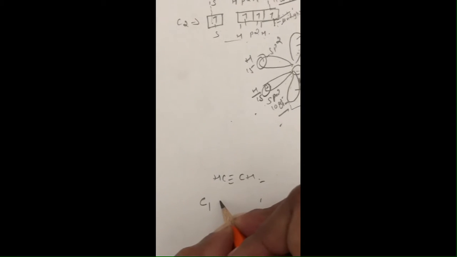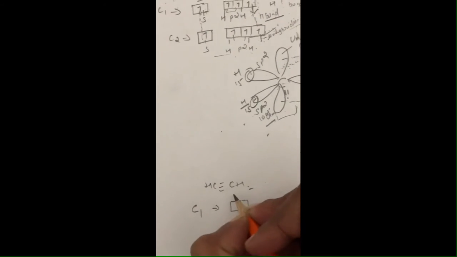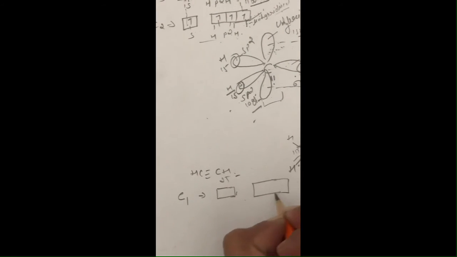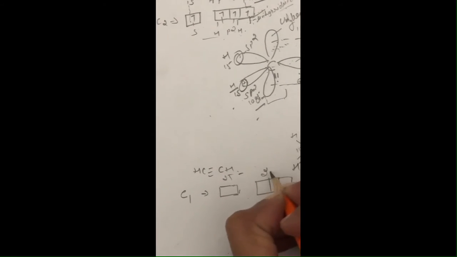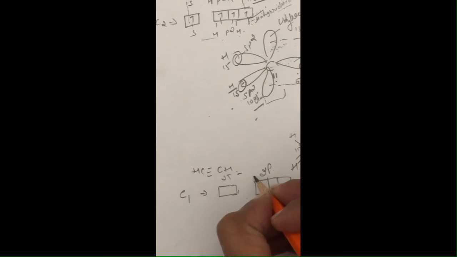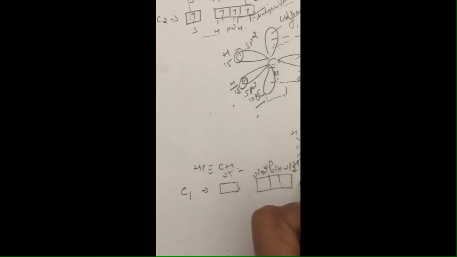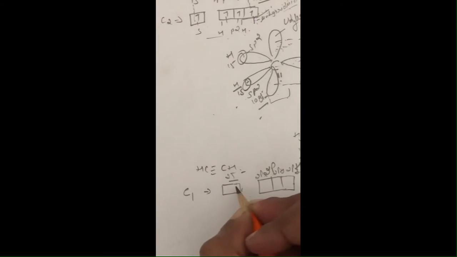That is, when you are going to rewrite the configuration for carbon here, for C1, I am going to write the 2s and 2p orbitals, that is 2px, 2py and 2pz orbital. This is the 2s orbital. Clear?